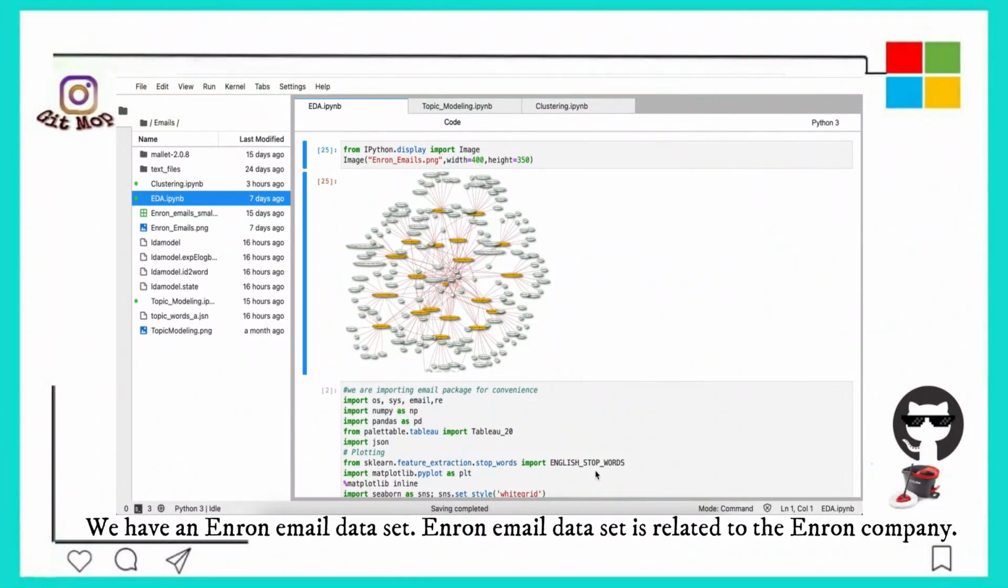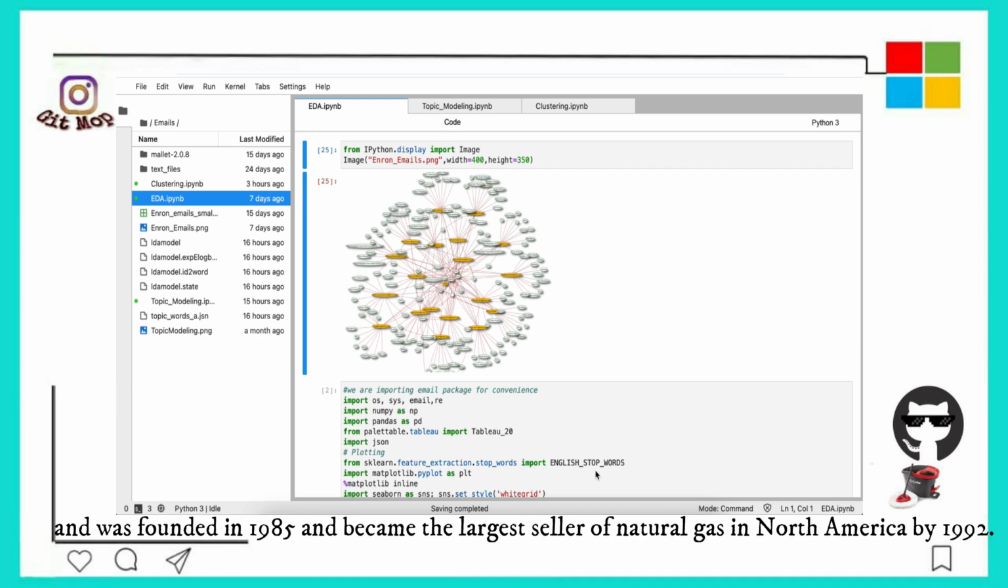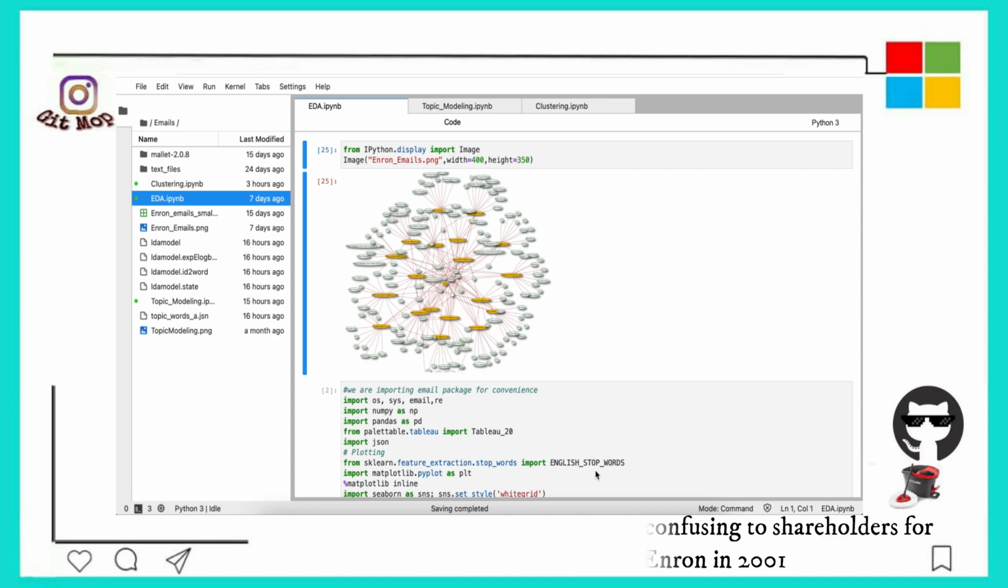We have the Enron email dataset. The Enron email dataset is related to the Enron company. This company is well known for the Enron scandal. It was an American energy-based company in Houston, Texas. Enron was founded in 1985 and became the largest seller of natural gas in North America by 1992. However, Enron's complex financial statements were confusing to shareholders for analysis and resulted in the bankruptcy of Enron in 2001.